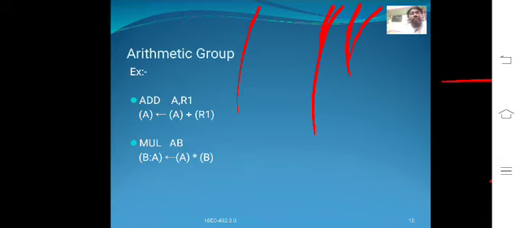The example ADD A, R1. Here the accumulator and R1 values are both added. The resultant will be stored in the accumulator register. MUL AB. The A and B are multiplied and the resultant will be stored in the A register. These are the arithmetical group.